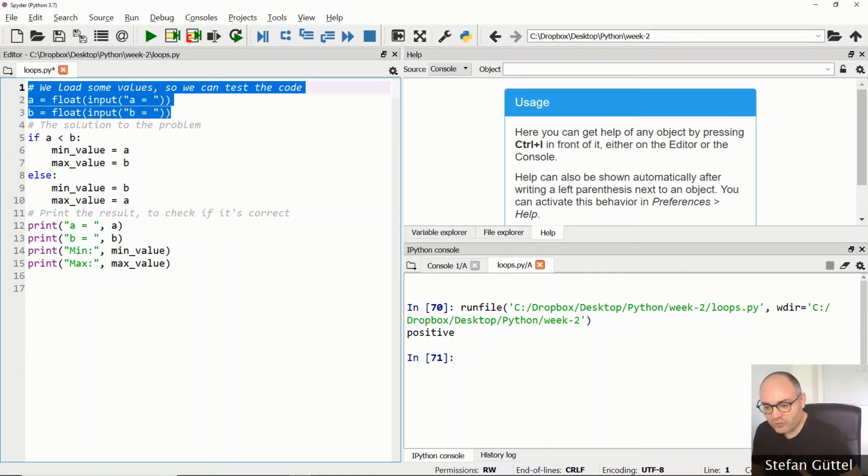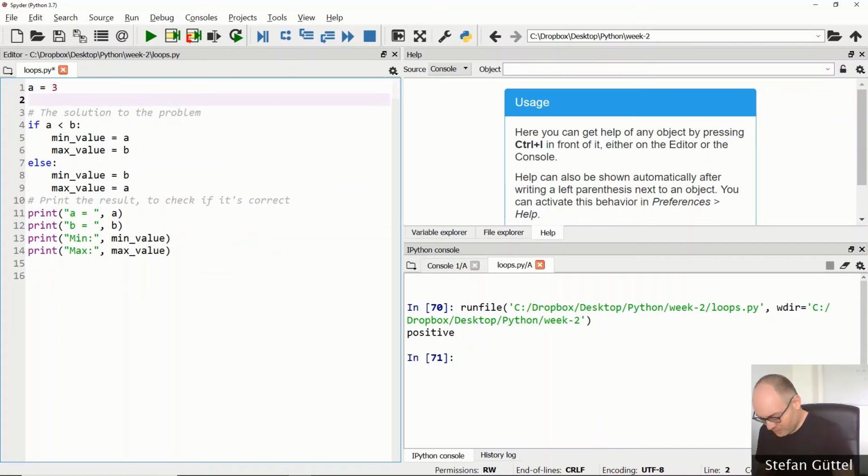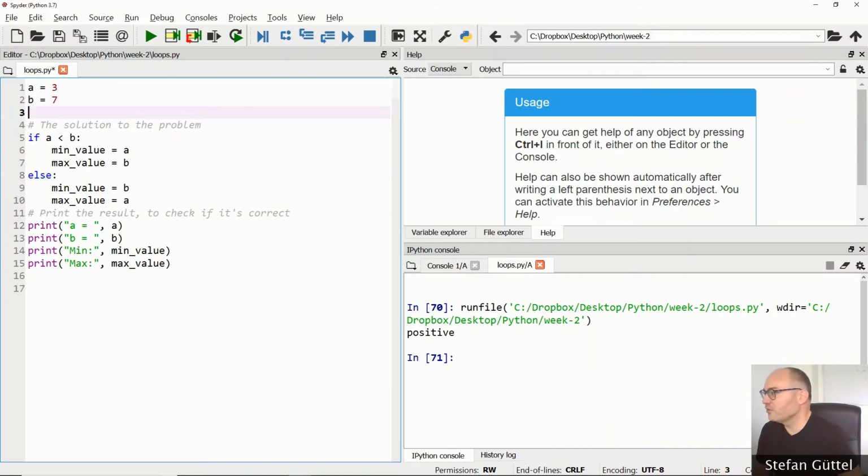The problem we want to solve here really is to assign the min and max value of two variables, and to compare these two. We don't really want to deal with the inputs of the user, at least at the beginning when we develop our code. So what I'll do is I'll just pre-assign fixed values for testing. So let's say a is 3 and b takes the value 7.